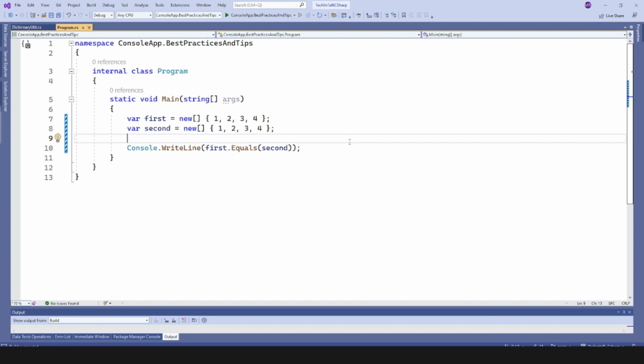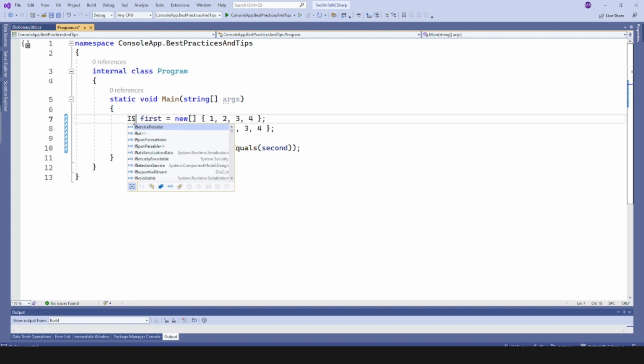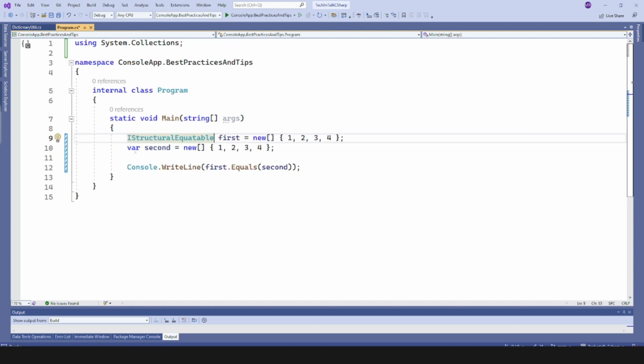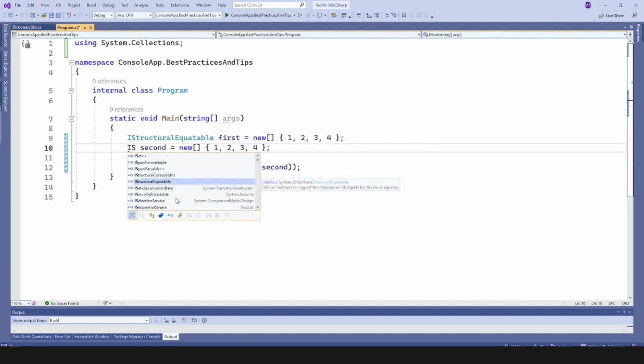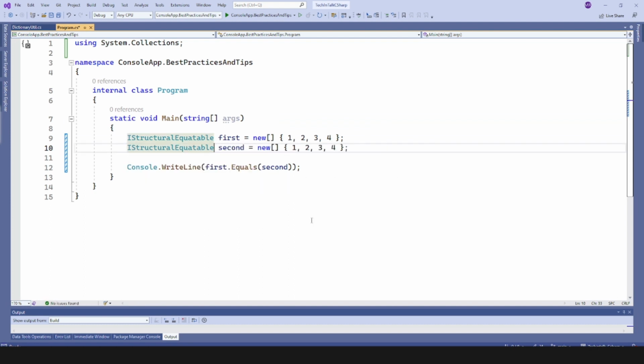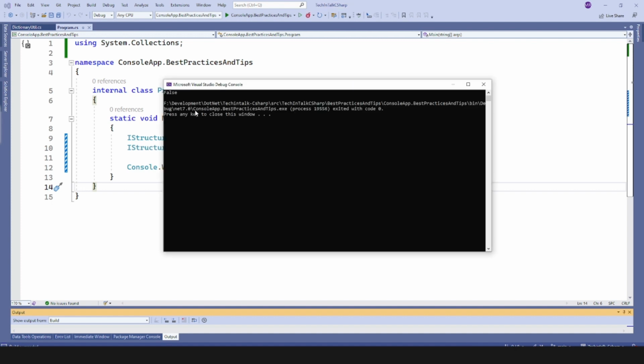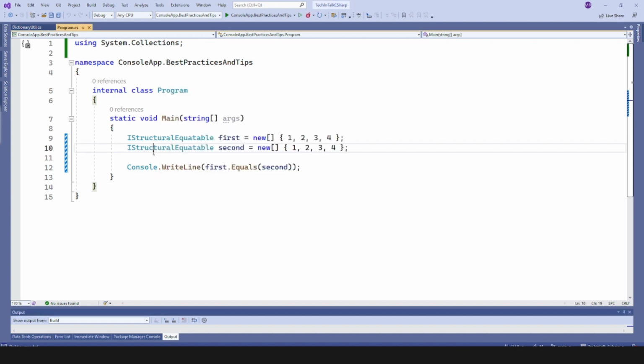But interesting, there was an interface since .NET Framework 1.1. What was that? It was IStructuralEquatable, and it can take an array, right? So I just replaced var with the interface name, and if I try now, I will still be getting false, right?